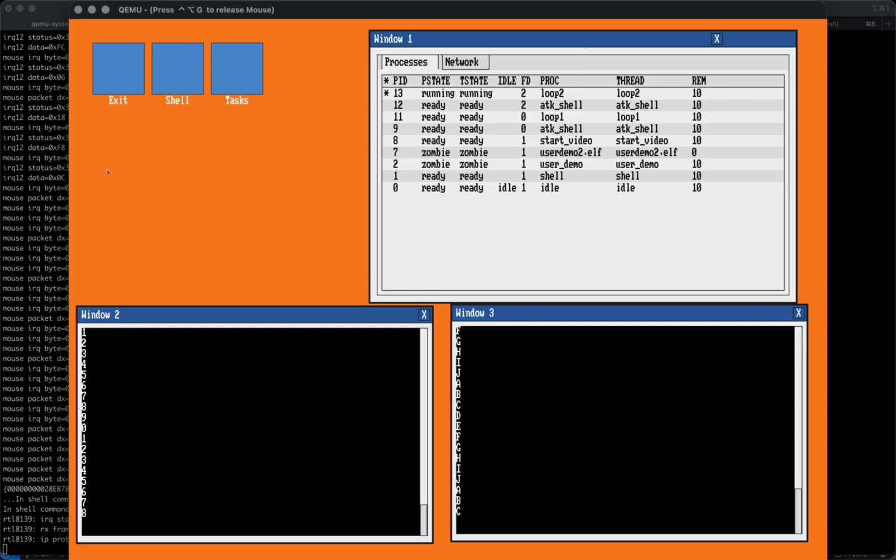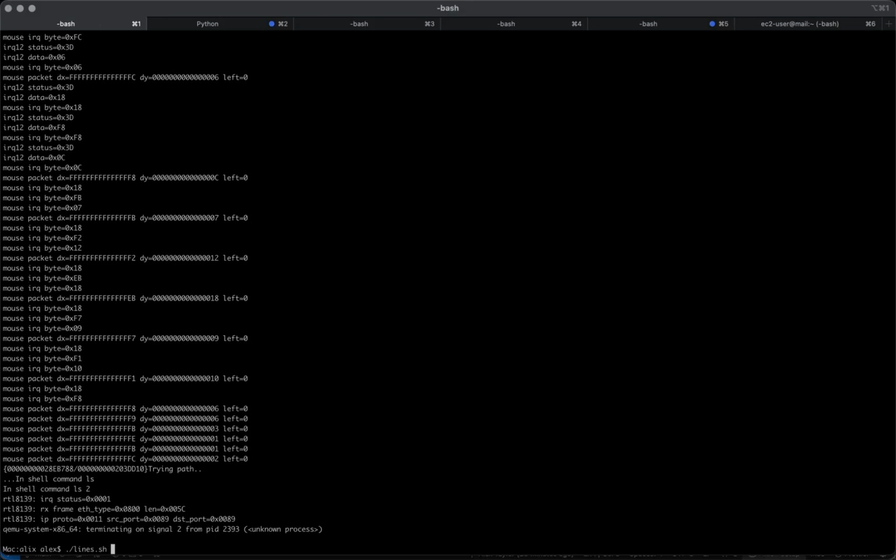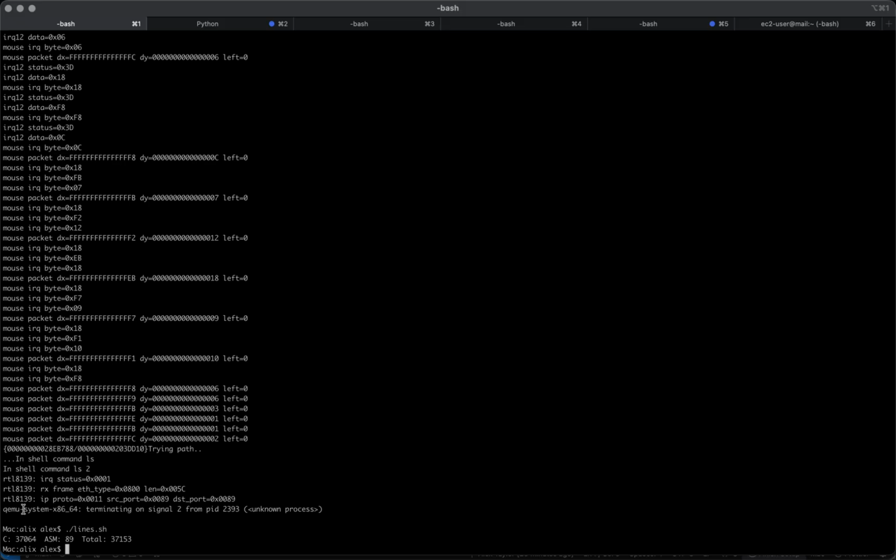So in fact, if we jump all the way back out now and just kill the OS here, if we have a look at how much code's been written, you can see it's written 37,000 lines of C in the last 6 days. It's just incredible how not just how much is written, but the fact that it works at all, and it works consistently, and it even understands how to fix things when they break.